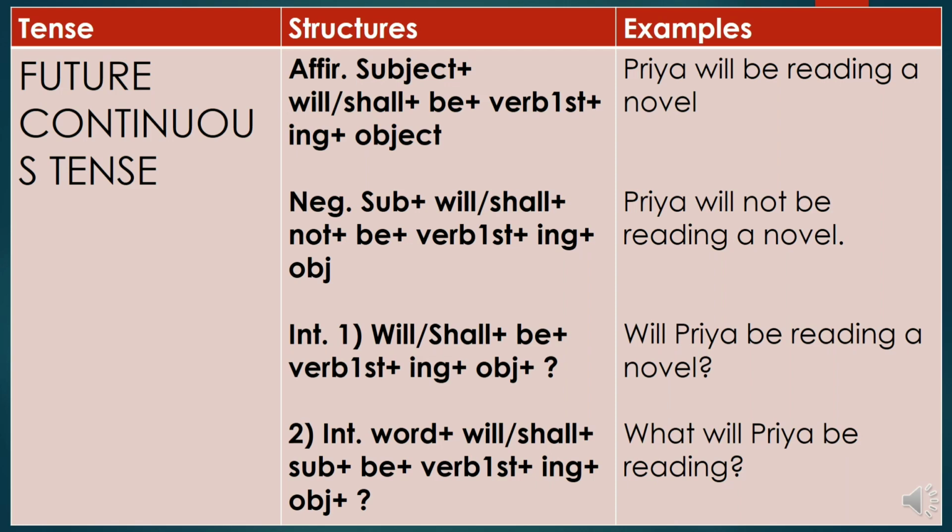Now coming to the second way of writing our interrogative sentences, see, we will use the interrogative word at the first part of the sentence. So see, what will Priya, here be will come after the subject. What will Priya be reading? So see the difference between the two ways that we are using the interrogative word. So the object will not come in our sentence. So what will Priya be reading?